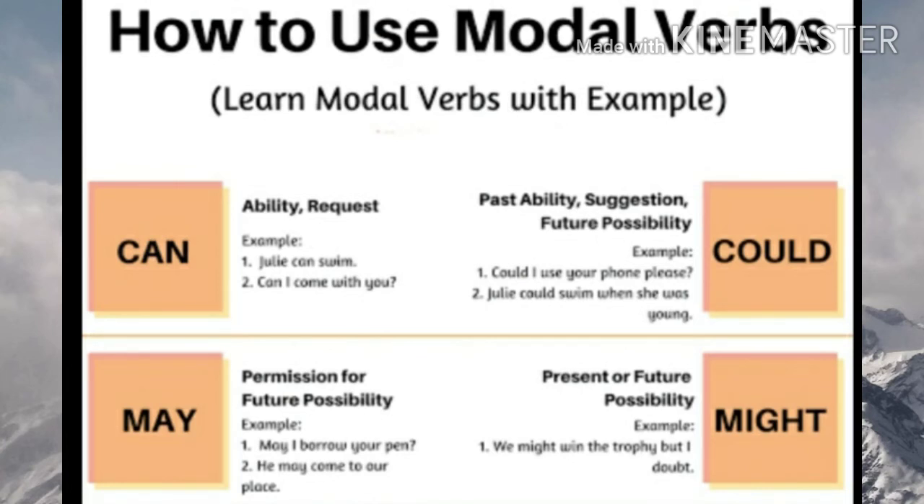Again, all these differences I will explain later. First, let me give you a brief about all the modal verbs. Then I'll give you the exact difference of where to use may or might. Okay. So might is used like we might win the trophy, but I doubt. So here there is less possibility than may.